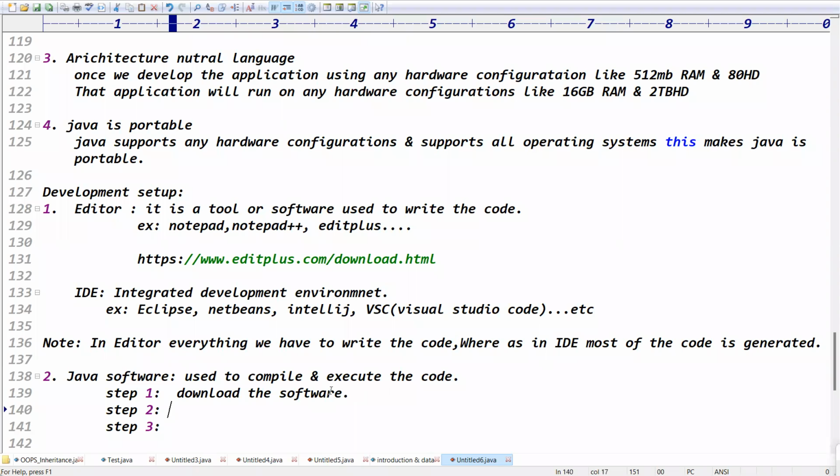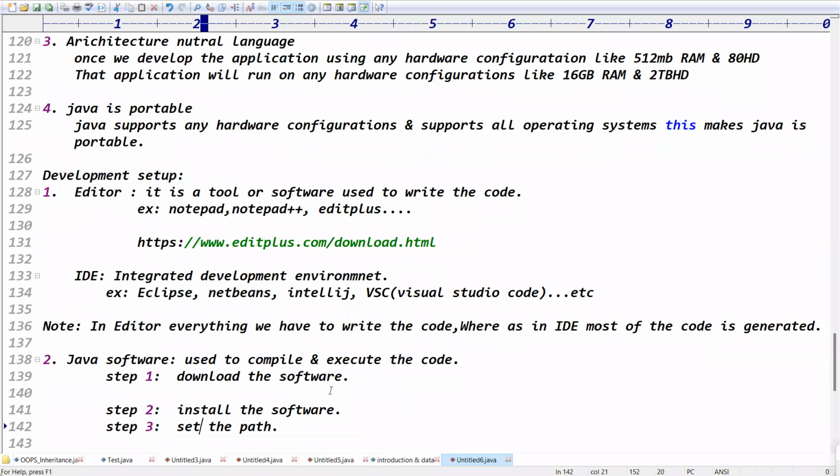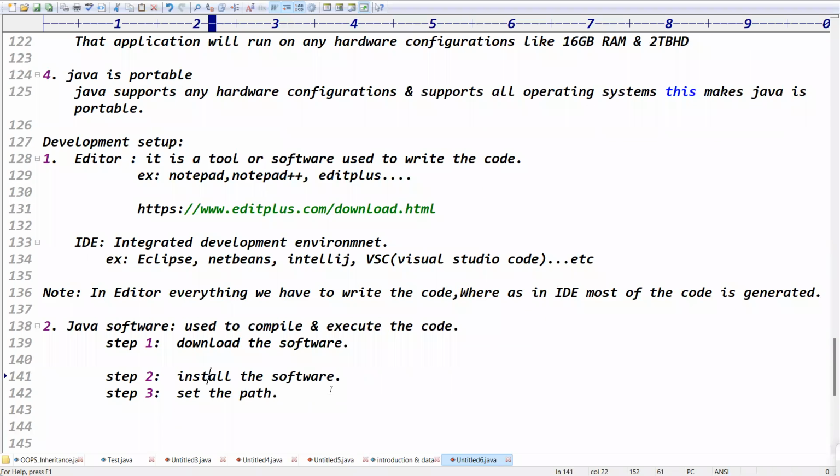After downloading, step 2 is to install the software. After installation, guys, we need to set the path for Java, right? Today at least download and install the software. Then tomorrow we will see how to set the path.